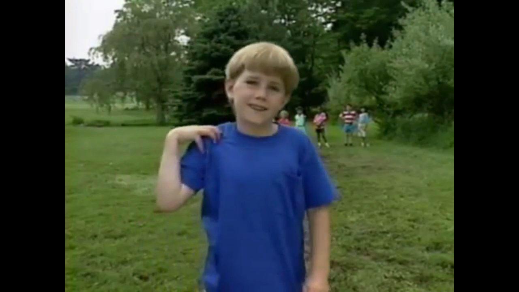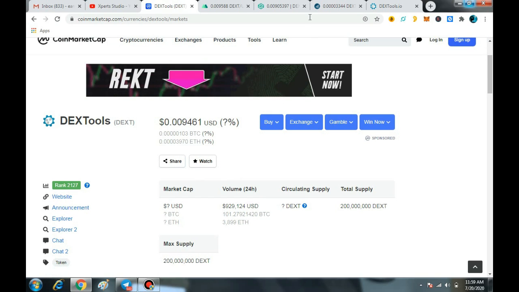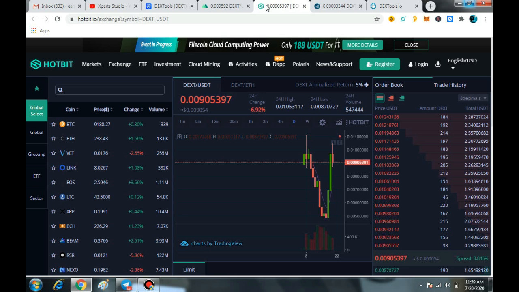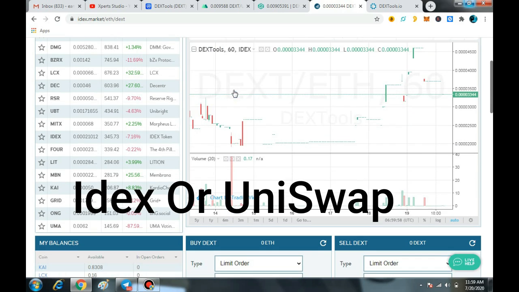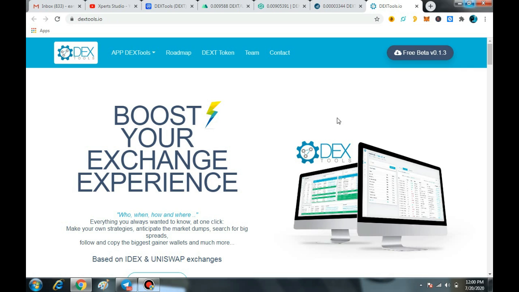A decentralized exchange is a crypto exchange which operates in a decentralized way. Without a central authority, decentralized exchanges allow peer to peer trading of cryptocurrencies and also prevent price manipulation or fake trading volume through wash trading. If you are an IDEX or Uniswap user and you want to be able to anticipate and develop better trading strategies, DEX tools will help you in a very simple way.